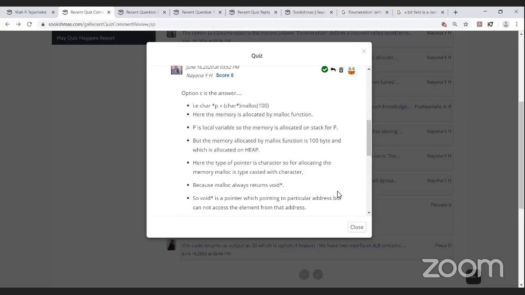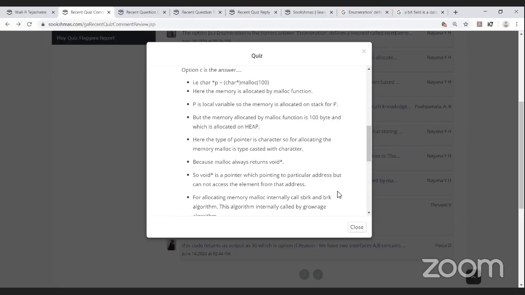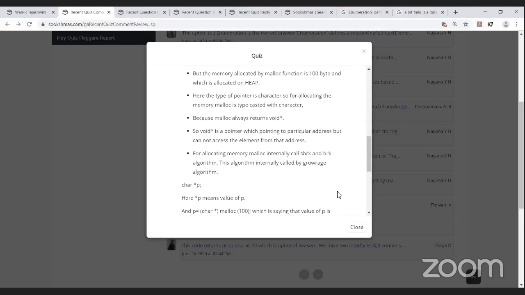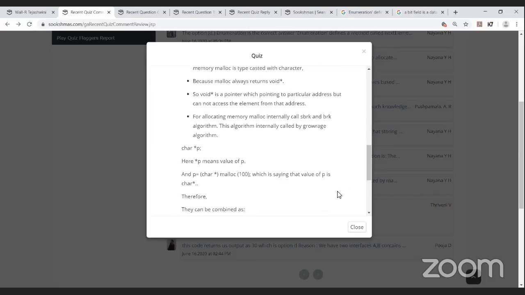Here the type of pointer is character. So for allocating the memory, malloc is typecast with character because malloc always returns void. So void is a pointer which points to a particular address but cannot access the element from that address. For allocating memory, malloc internally calls the SBRK and BRK algorithm. Okay, char star P. Here, P means value of P, and P is equal to char star malloc of 100, which says that the value of P is char star.